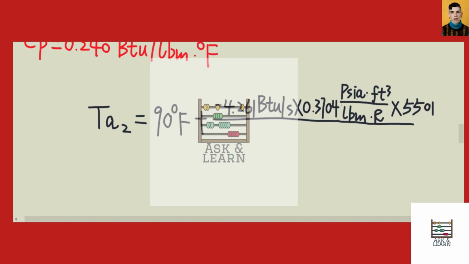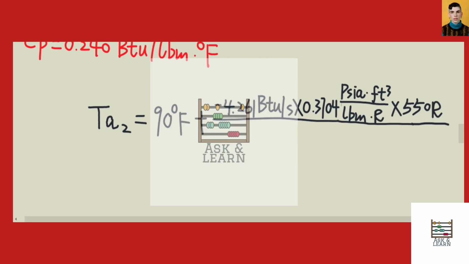The reason why I use 550 Rankine in this part is because it's multiplied by the gas constant, which has a unit of Rankine, so we need to match the gas constant and use 550 Rankine for the initial temperature.